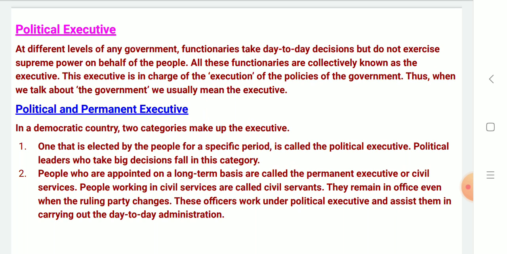Political and permanent executives. In democratic countries, two categories make up the executive. One that is elected by the people for a specific period is called the political executive, who can take big decisions. In this category, they take the bigger decisions. People who are appointed on a long term basis are called the permanent executives or civil servants. People working in civil services are called civil servants. They remain in the office even when the ruling party changes.